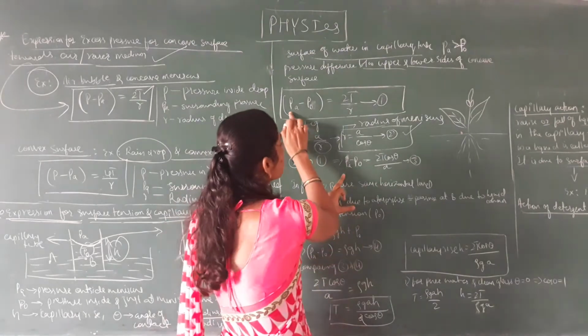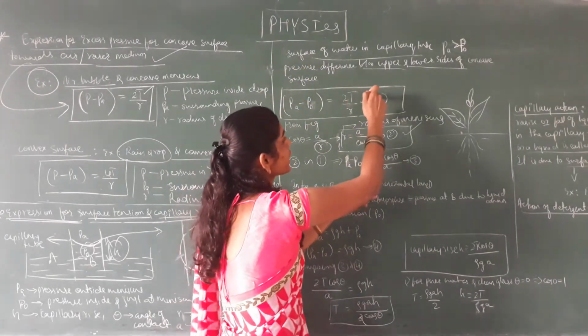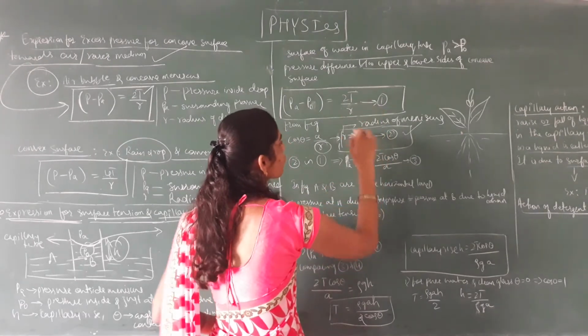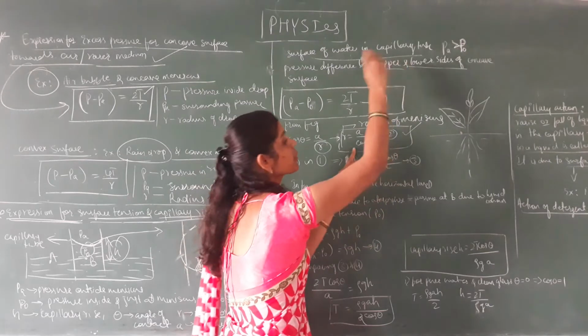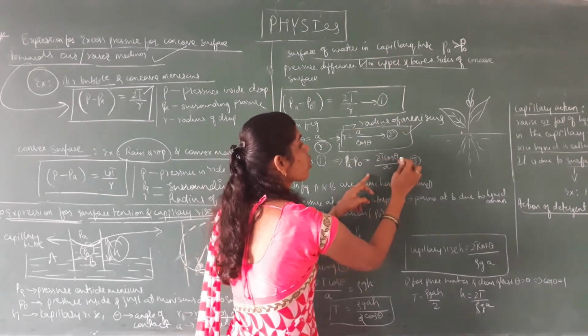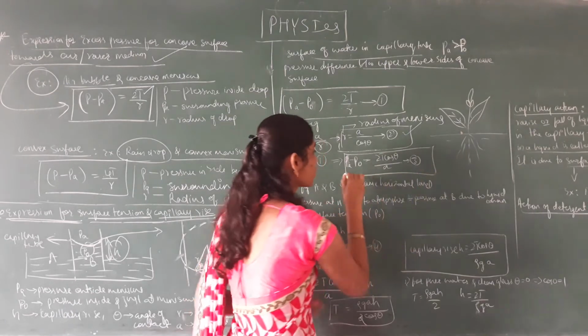Then it becomes PA minus P naught is equal to 2T. In place of R we are substituting A divided by cos theta. So this becomes reciprocal. Therefore 2T cos theta divided by A. Let us consider this as equation 3 here.